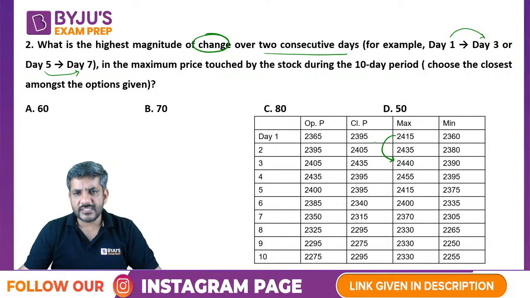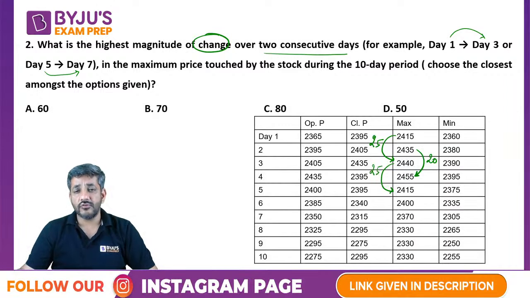From 1 to 3, what is the change? I see that there is a change of 25. From 2 to 4, what is the change? There is a change of 20. From 3 to 5, what is the change? There is a change of 25. So this is negative, but it is 25. From 4 to 6, what is the change? There is a change of 55. From here to here, what is the change? There is a change of 45.